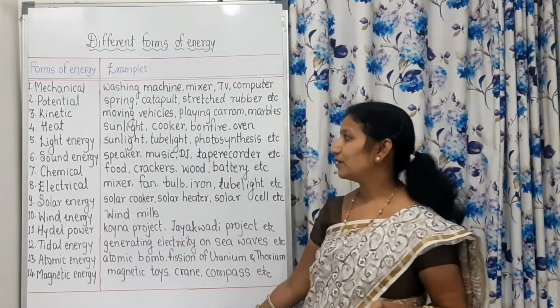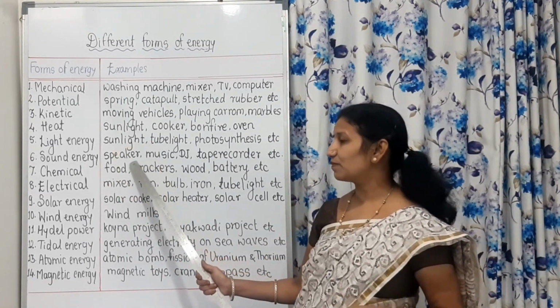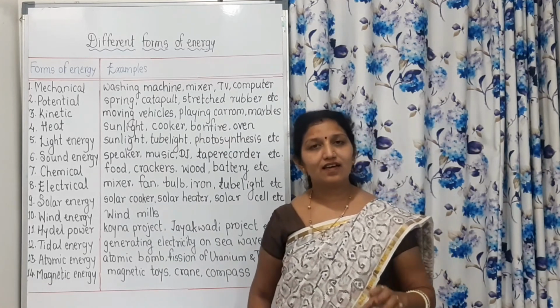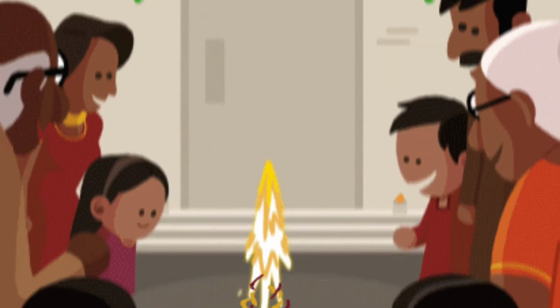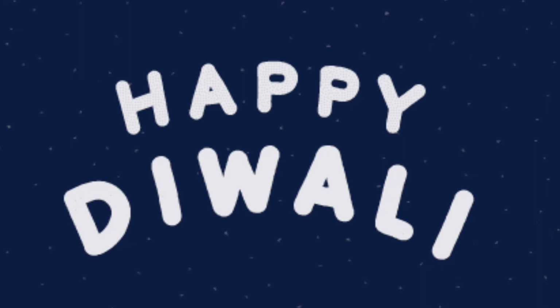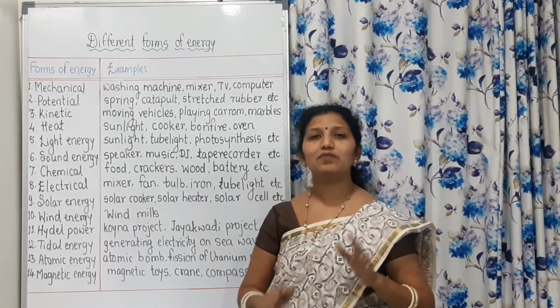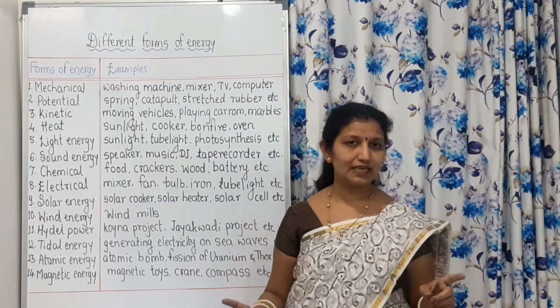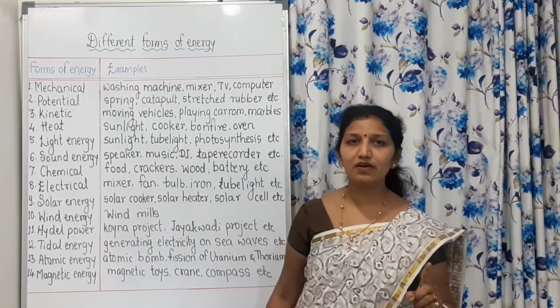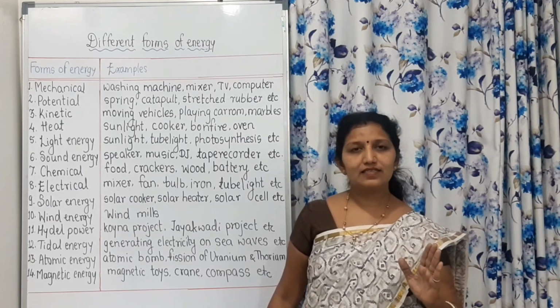For example, we have seen in the case of crackers that when we burst crackers, the chemical energy that was there was converted into heat energy, light energy and sound energy. That means there is conversion of energy from one form to another, but there is no creation of energy and no destruction of energy. This is the law of conservation of energy. The energy in the universe remains the same every time.